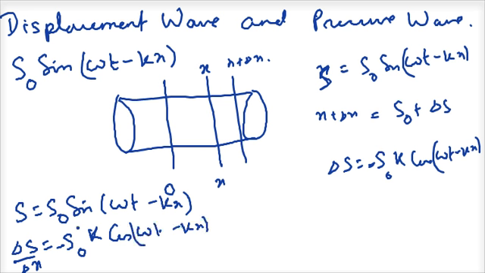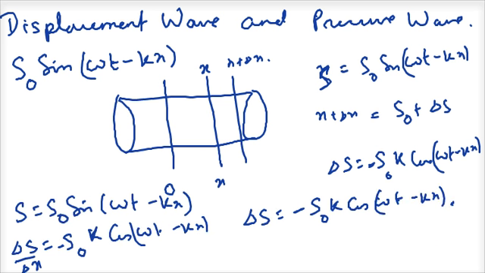The differential of sine is cos, and because of the negative sign here, I'll get that delta s is equal to minus s0 k cos omega t minus kx into delta x. So that is what this will be.